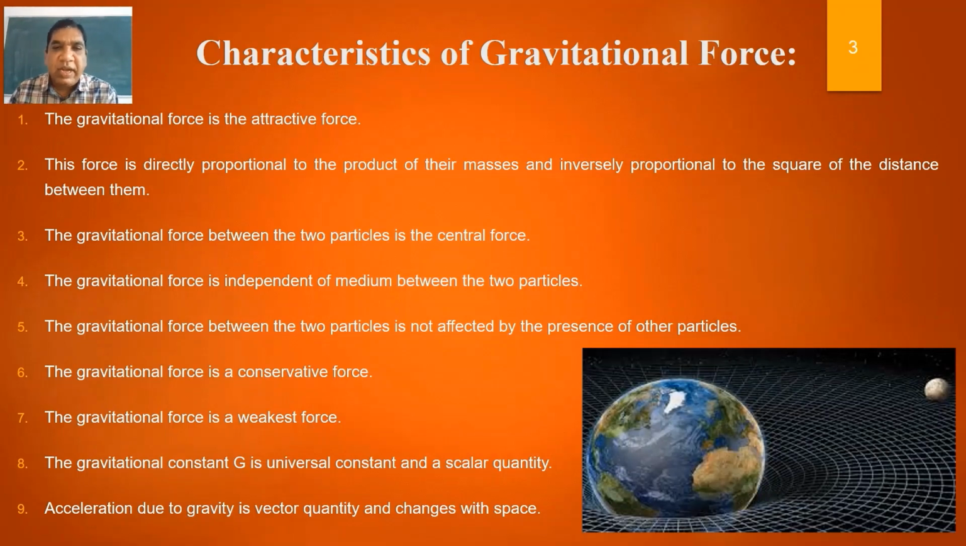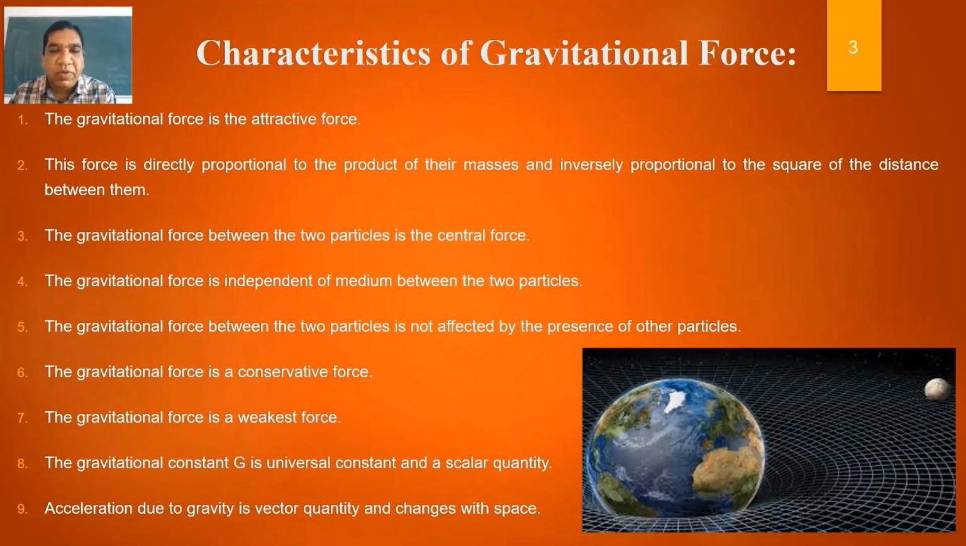Now we'll see what are the characteristics of gravitational force. The first characteristic is that the gravitational force is an attractive force. Second, the force is directly proportional to the product of their masses and inversely proportional to the square of the distance between them. Third, the gravitational force between the two particles is a central force. Fourth, the gravitational force is independent of the medium between the two particles. Fifth, the gravitational force between the two particles is not affected by the presence of other particles.